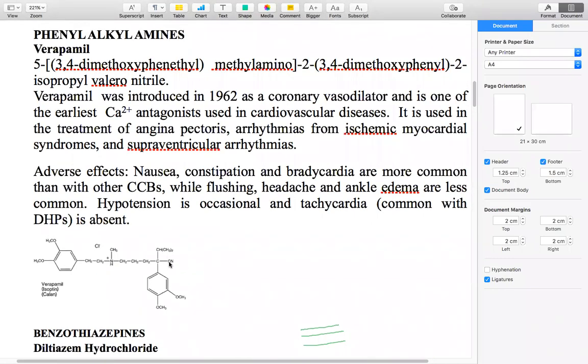If we give the number 1 to this nitrile group, then we can name the structure: 1, 2, 3, 4, 5, this is the 5th carbon atom.